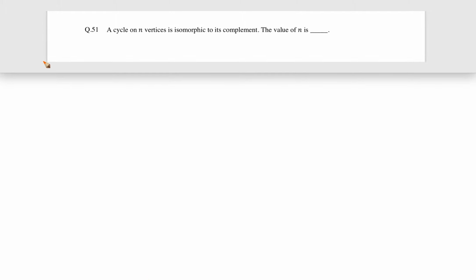Okay, now let's see this question. This question actually came in GATE 2014 and it came for 2 marks. The question is, a cycle on n vertices is isomorphic to its complement. This is given that there is a cycle on n vertices, and if we take its complement, it is isomorphic to the initial cycle. Now, the value of n is what?